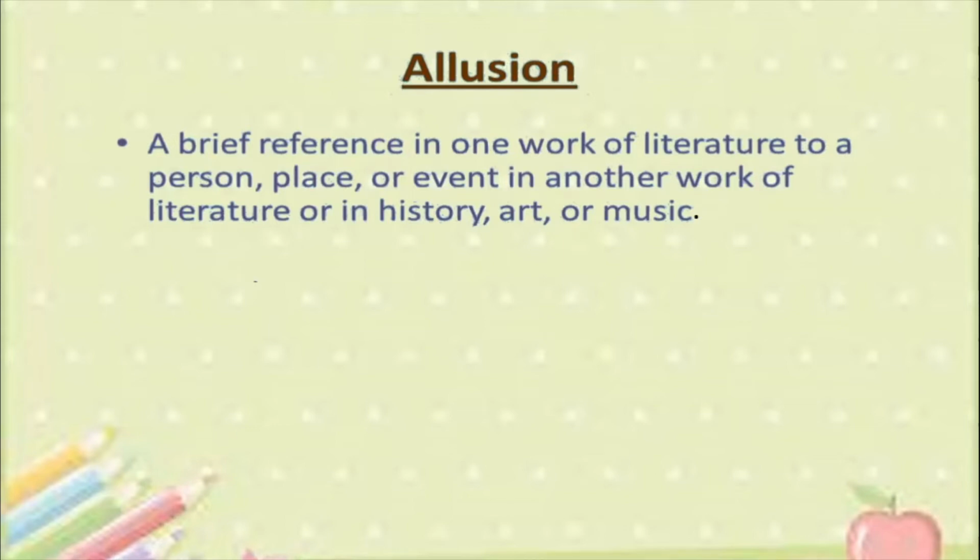You can also talk about some character in history. For example, if I am writing a poem, if I talk about Shivaji Maharaj, Chhatrapati Shivaji Maharaj, then that also can become an example of an allusion, because I am referring to a great person in Indian history. Okay, so allusion means when you're talking about someone else in your work. So who will talk? The poet will talk in the poem which we are studying. Okay, so when you read a poem and you see that in that particular poem there is a reference to someone in some other book, other poem, or someone in history, then that is an example of allusion.